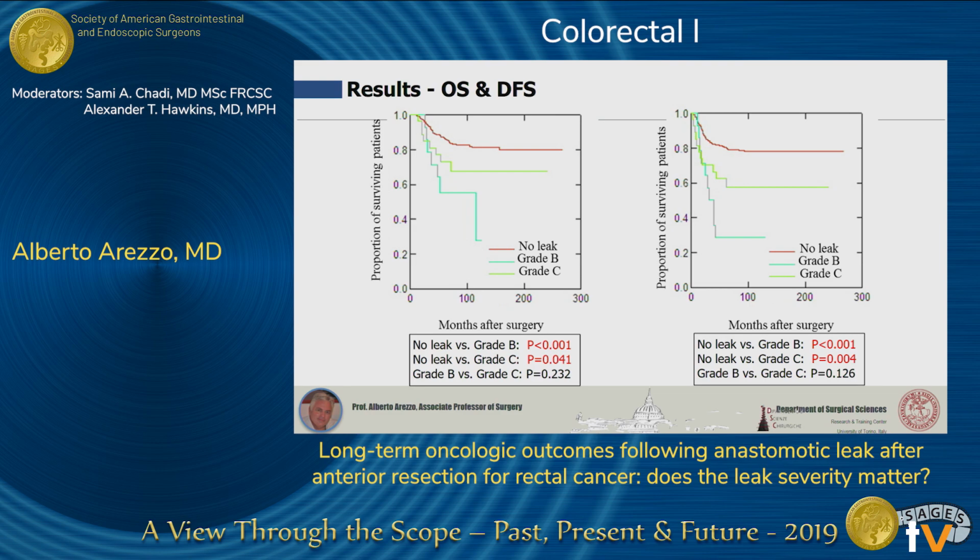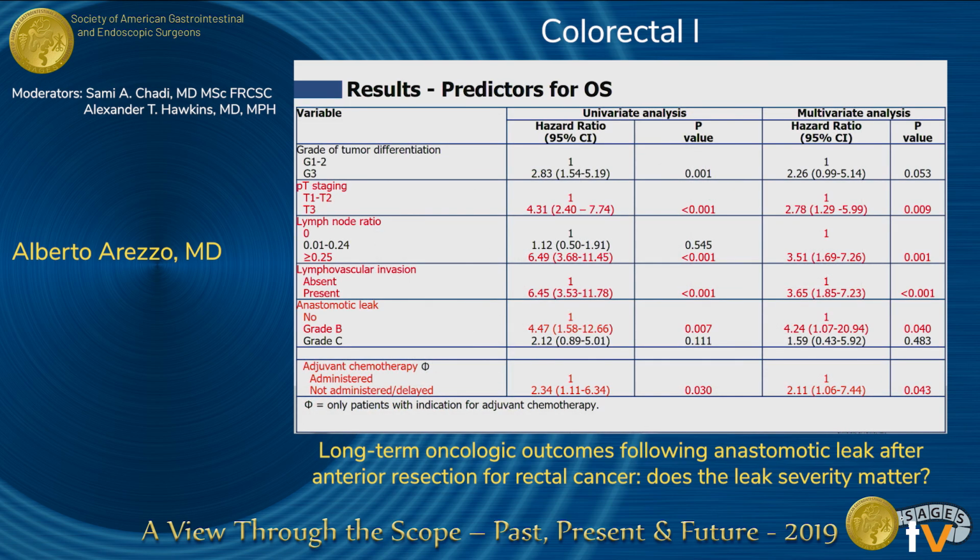But when we look at the curves, here is the interesting thing. If you look at the 3 curves, the first one is the curve of those who do not have a leak, and the other 2 are grade C and grade B. So it is confirmed that grade C performs better than grade B in the overall survival on the left, as well as in disease-free survival on the right. And if we look at the predictors for that, in the multivariate analysis, as I announced before, you see that there is a clear role of T-staging, of lymph node ratio, of lymphovascular invasion, and of course of anastomotic leak.